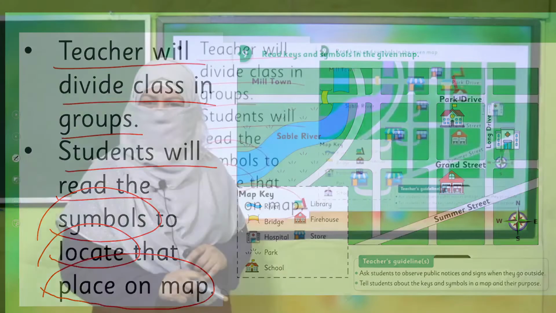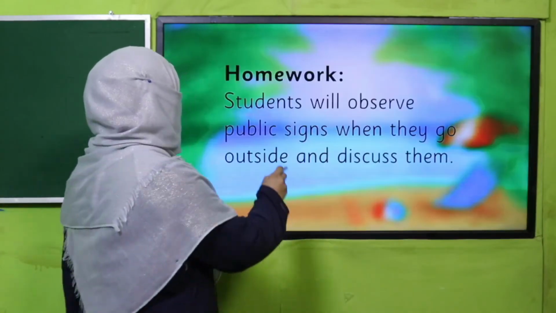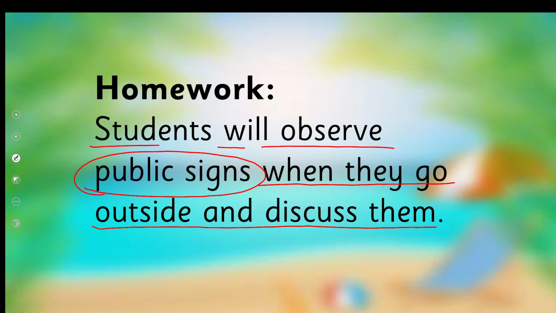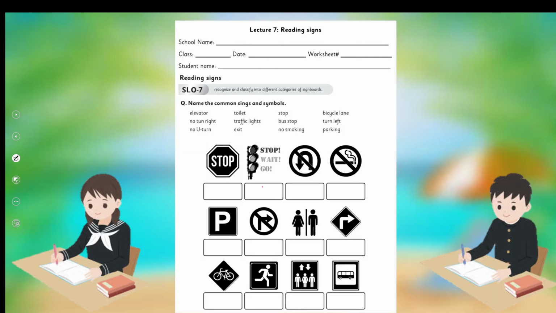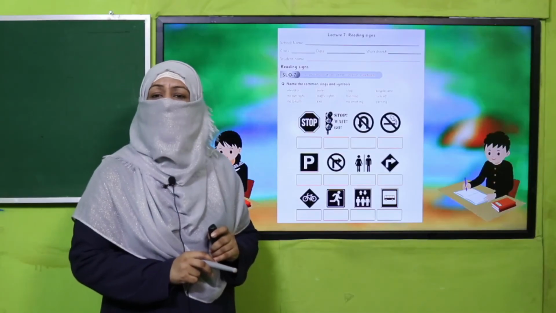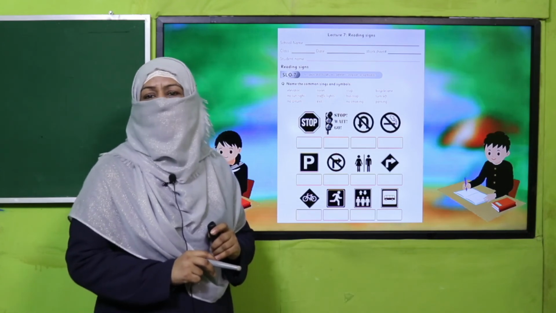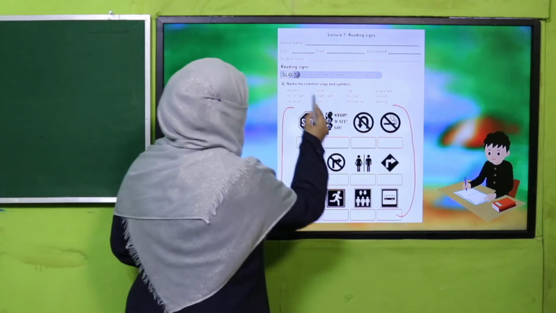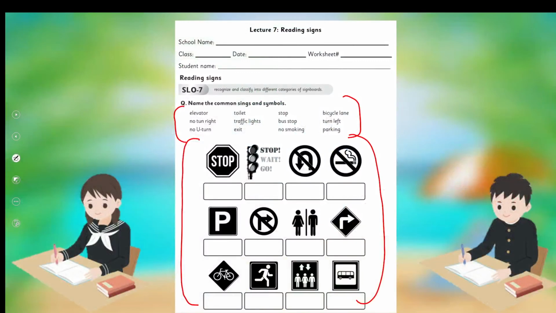Yes, my dear children, are you done with it? Good job. Now it's time for your homework. Students will observe public signs when they go outside and discuss them. So beta, whenever you are outside, you will discuss whatever public signs you find. This is your homework and here is a worksheet. My dear fellow teachers, this worksheet, lesson plan, PowerPoint presentation links are given. You may click it, download it and kindly provide a printed worksheet to students for practice. My dear students, here are the signs and here are their names. So you will find what sign is telling us what. Okay, this is how you will complete this worksheet.